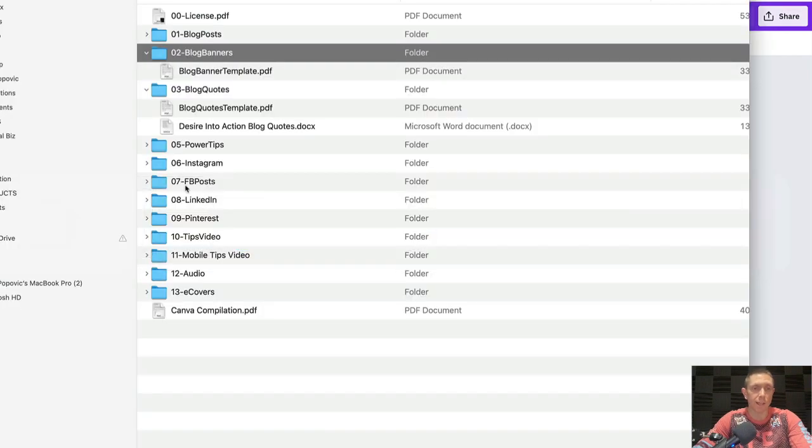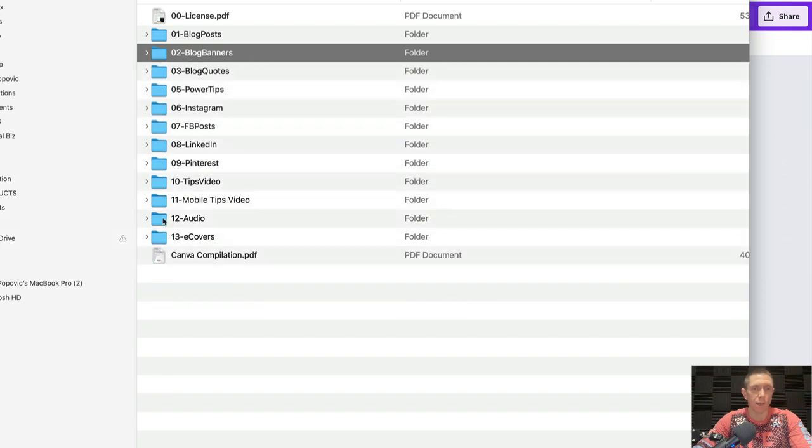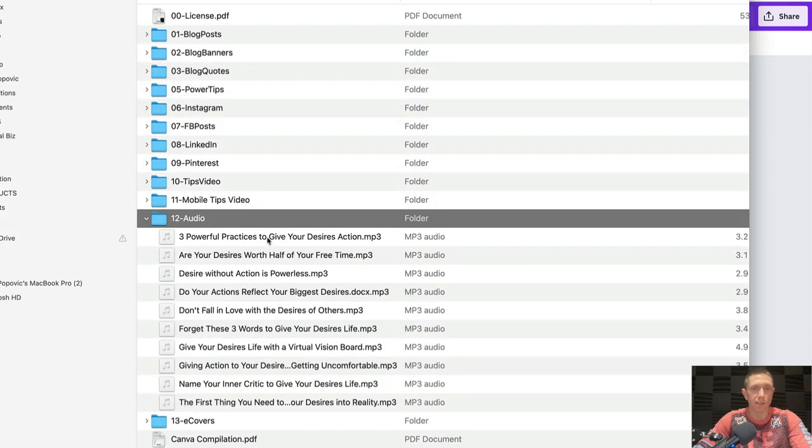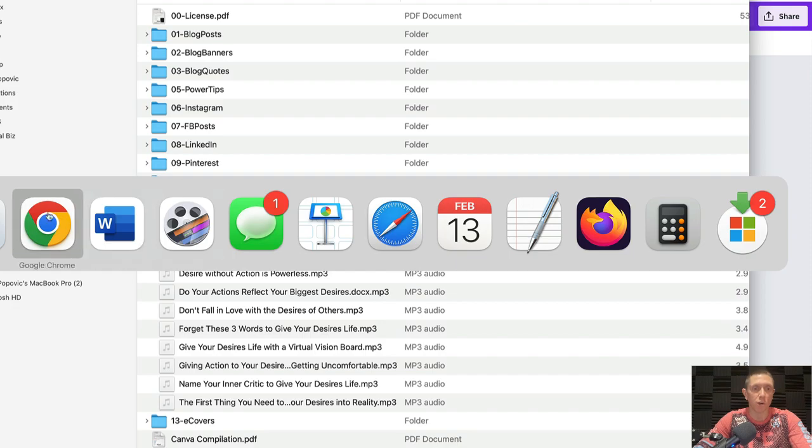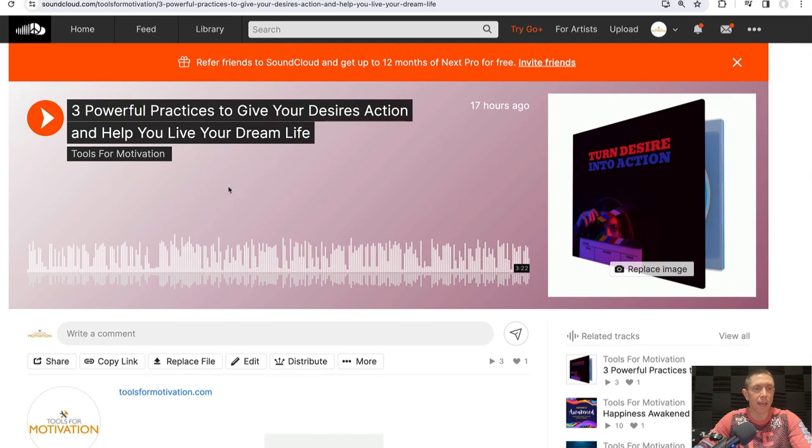And then finally, I'm going to take the audio of this article, which if you go down here to folder number 12, you can see here is the MP3, 3 powerful practices to give your desires action. I'm going to use an app or a website called SoundCloud. If you're not familiar with it, it's like YouTube for audio. So you're going to share audio files on SoundCloud. I've logged into my SoundCloud account here, and I've uploaded the audio of this article. It's fully available for me to click play here. You can listen to the article in audio format. I use the out-of-box graphics that come with the private label rights to give this audio an image to go with it.